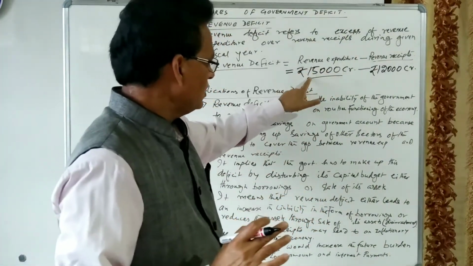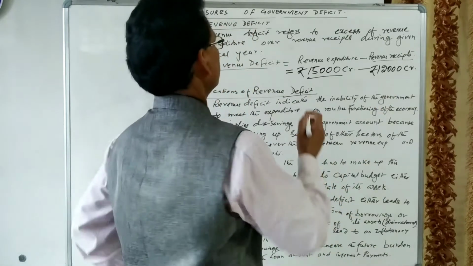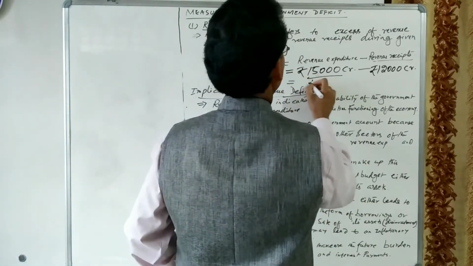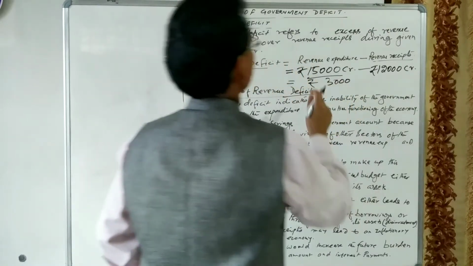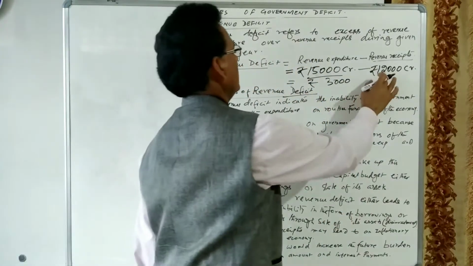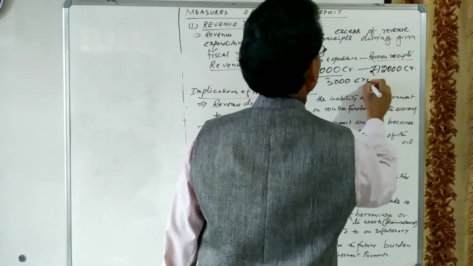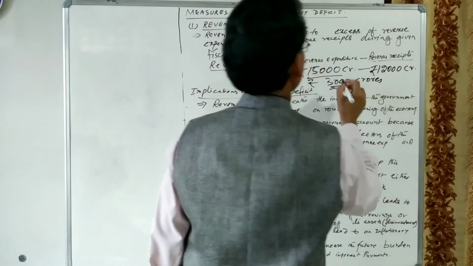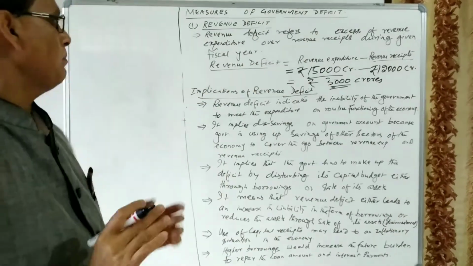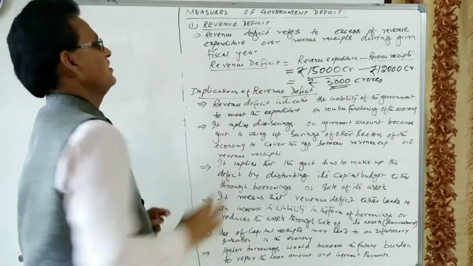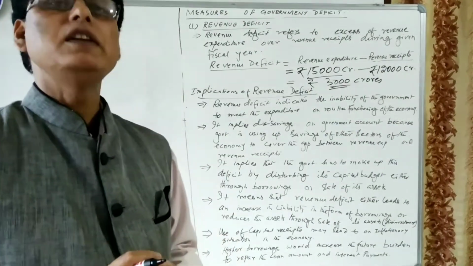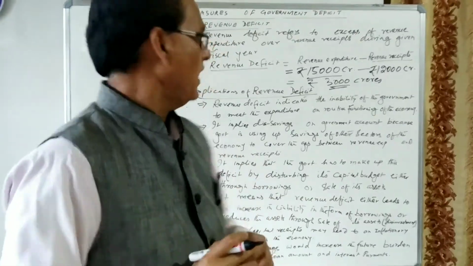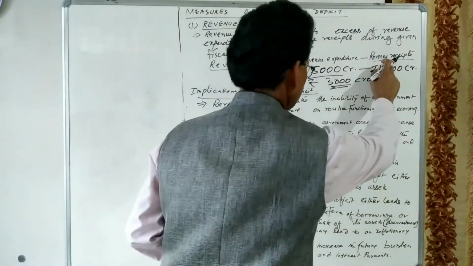So this is 15,000, this is 12,000. Certainly, what we have seen here is a gap of 3,000 crores. There is a gap of 3,000 crore. This gap we call revenue deficit. So this deficit shows the inability of the government to finance from the revenue receipt.